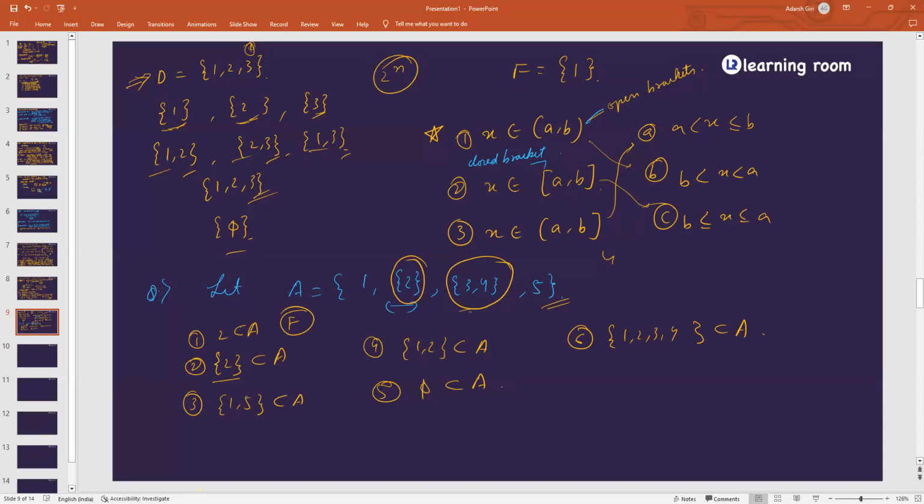So this whole set is one element, so we cannot segregate them. 3 and 4 cannot be separated. Even if you have to make a subset containing that particular 3 and 4, you have to keep them as one set like this. I can make a subset B containing element 3 and 4 and 5 like this. So this is a proper subset. This is a subset of A, yes, proper. It is proper because it is not equal.